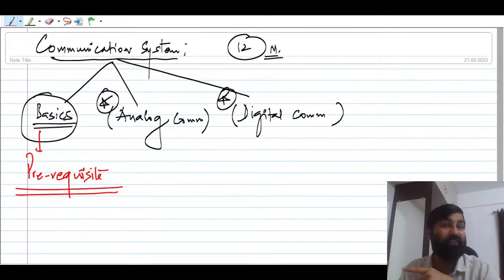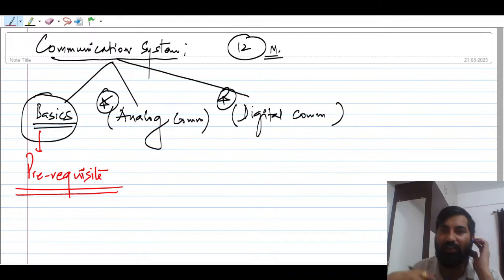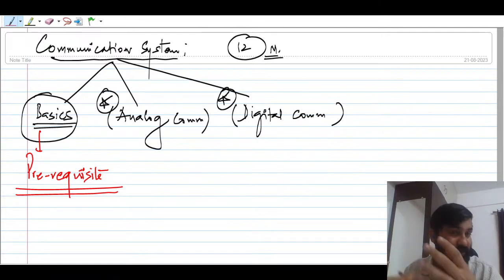So some modulation techniques will be power hungry. You can say they will take more power to transmit messages from one end to another end. And some modulation schemes will consume more bandwidth. So as a communication engineer, we will try to trade off between the two. So you have to start with this.